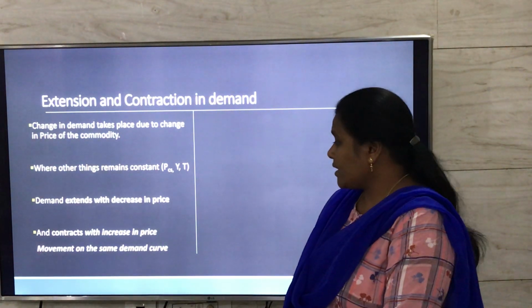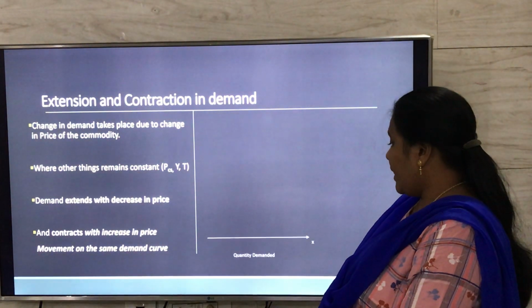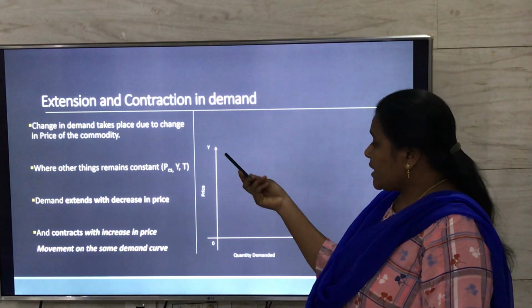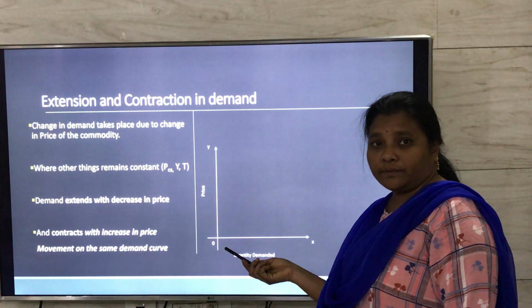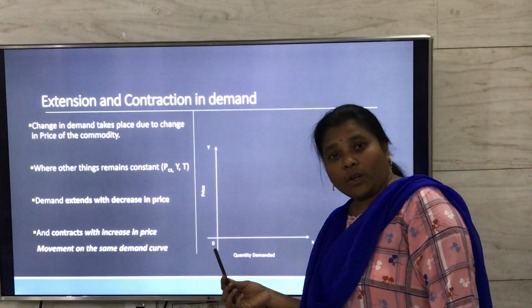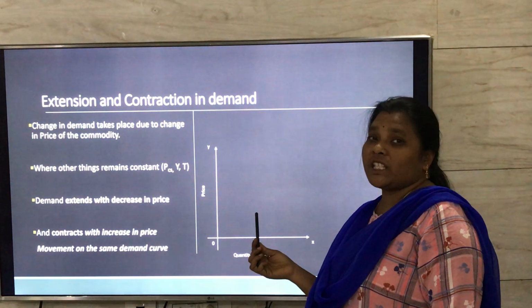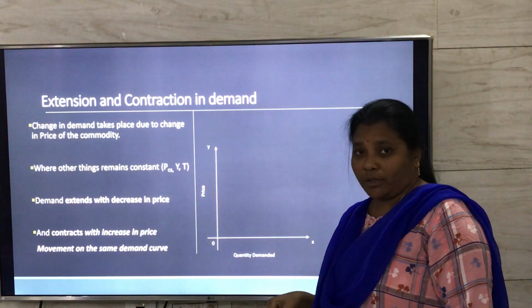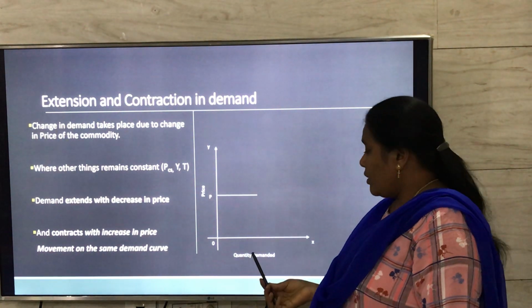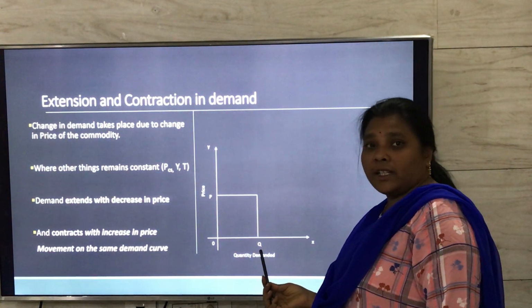So let us see this with the help of a graph, where quantity demanded is measured on x-axis and price is measured on y-axis. And already we have seen that in case of extension and contraction in demand, the change in demand takes place because of change in price of the commodity. So we assume OP as the initial price and OQ as the initial quantity demanded.